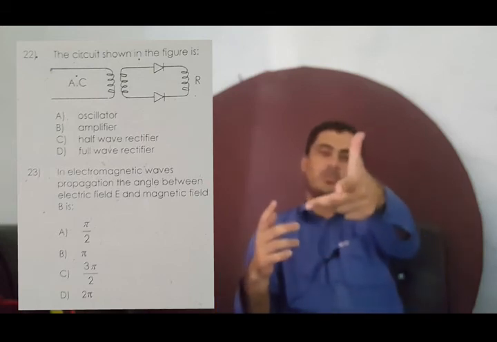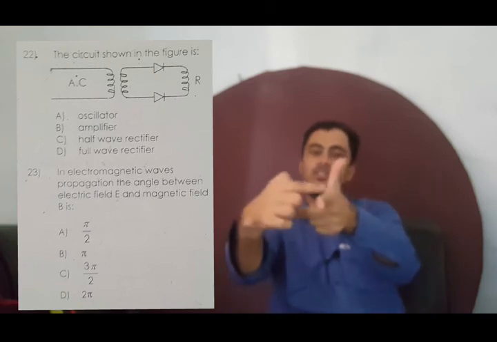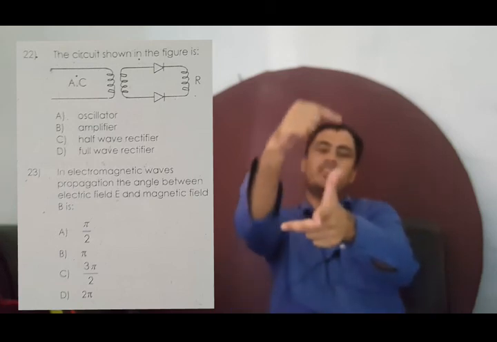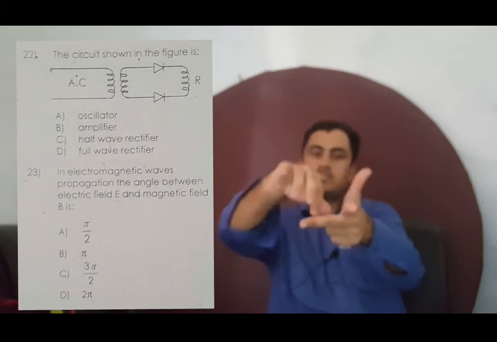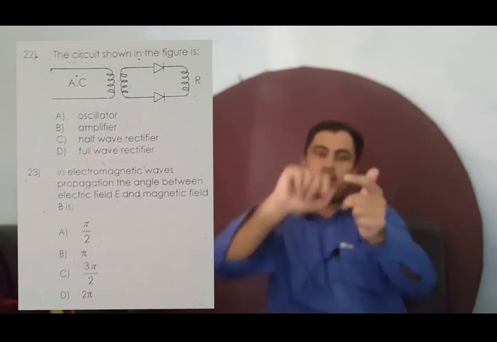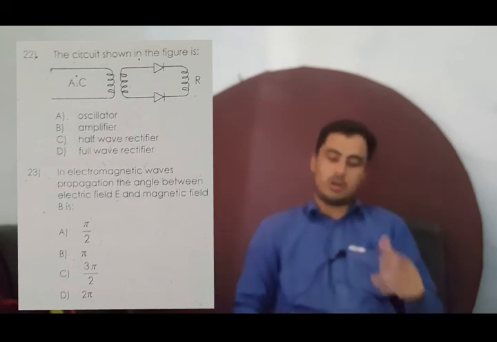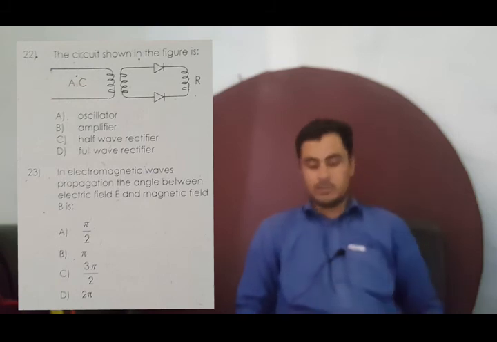So basically these are three vectors. This is the direction of propagation, this is the magnetic field component, this is the electric field component, and all of these three vectors are at right angles to each other. So option A is the correct option.